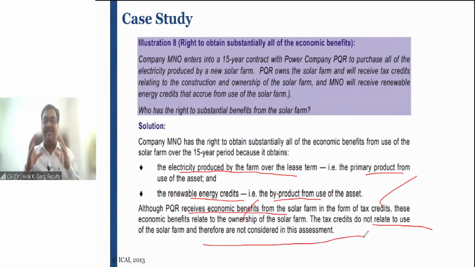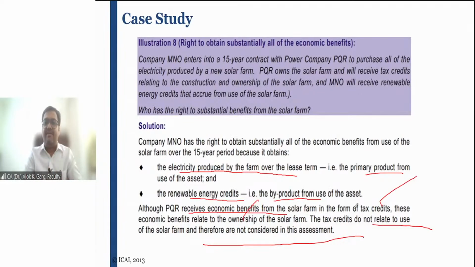So whenever you are assessing the right to control the use, you have to assess from the perspective of who is getting the benefits from the use of the asset: the entire output, primary output, secondary output, byproduct, economic benefit from the use of the asset, right? It is important who has the economic benefit from the use of the asset. If it is the lessee, then of course it is a lease contract within the purview of IND AS 116.